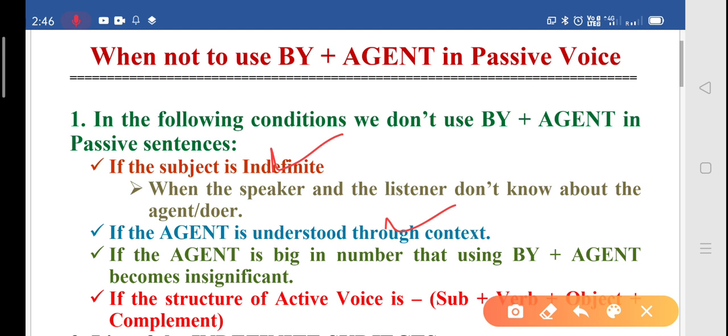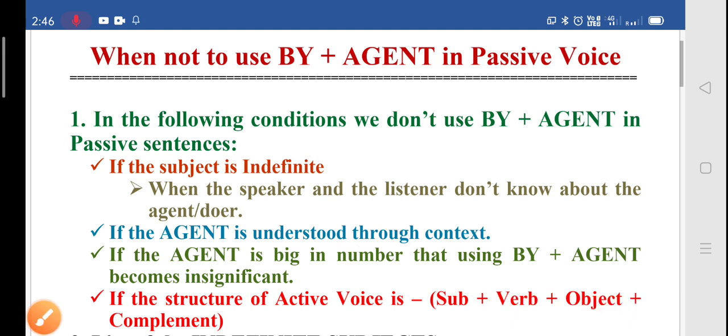So drop it. And the fourth and last category is if the structure of your active voice is subject followed by verb, verb followed by object, and object followed by complement, then also we don't use by plus agent in passive voice. Now what is complement? Complement is actually the word that gives detail.